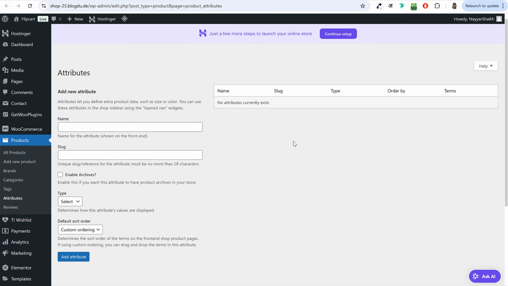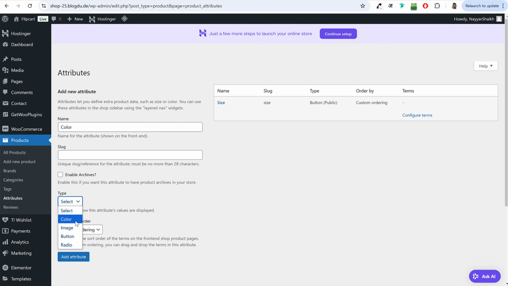Let's see how we can create an attribute. Maybe the first attribute, I'll name it size. Tick mark enable archives. Under type, this is size, so we can select button. Select button, and after that, click on add attribute. Now under name, select color. Now instead of button, we can select actual color. So under type, select color, enable archives, click on add attribute.